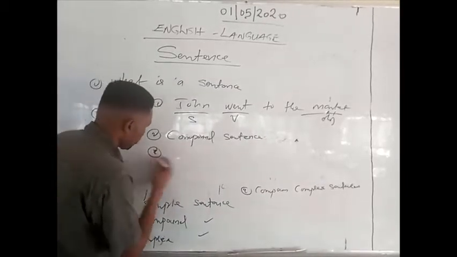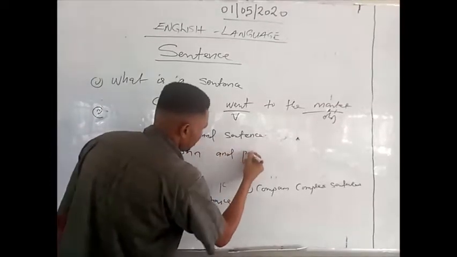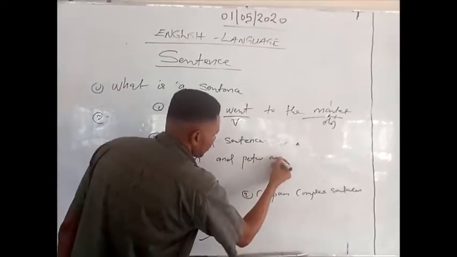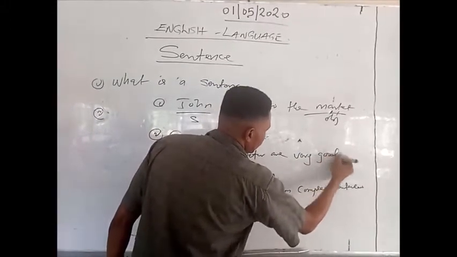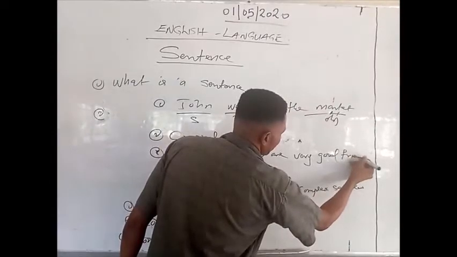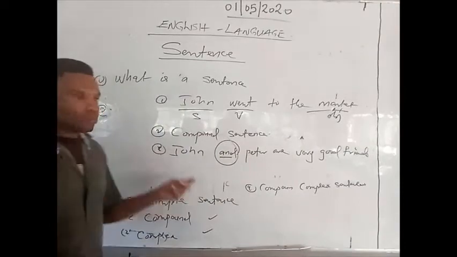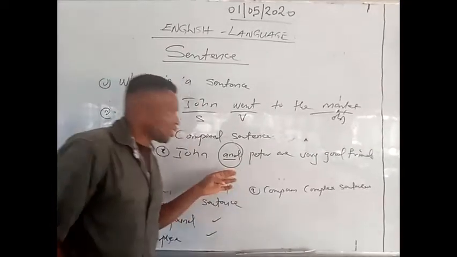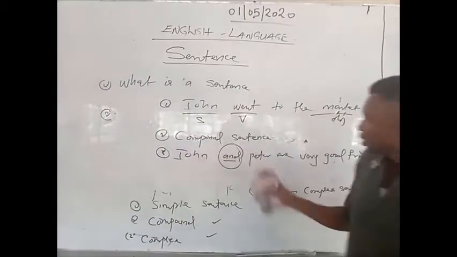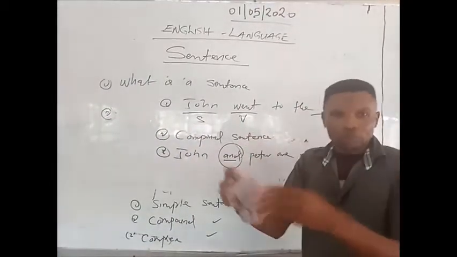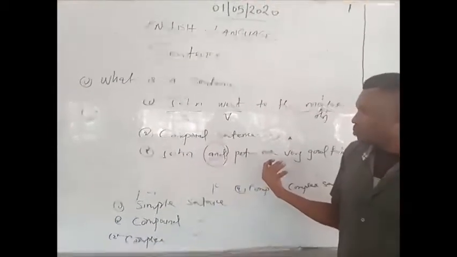Example: John and Peter are very good friends. The word "and" is a conjunction joining John and Peter together under this expression used as a compound sentence. It's a combination of two things, two people coming together or more. It's said to be a compound sentence.